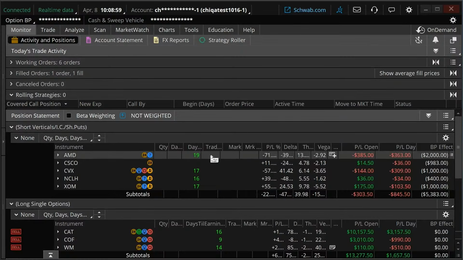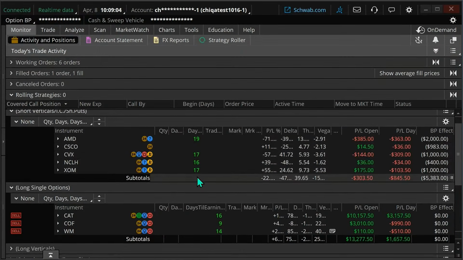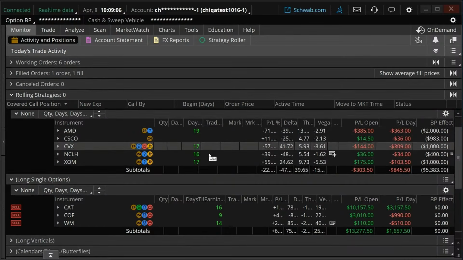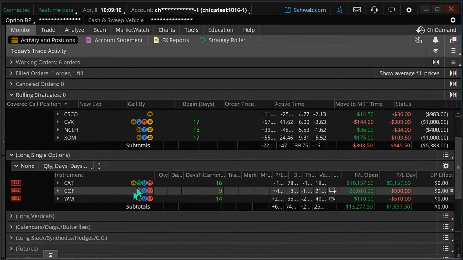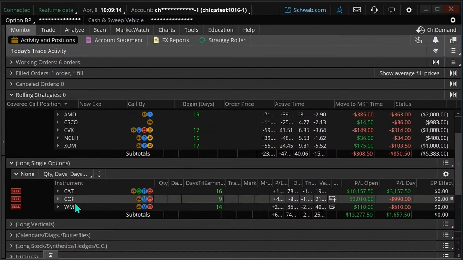And so I can see on these trades, there we go. And that just makes it easy. You don't need that script necessarily. If you look at some of these, let me just find one that's coming up, like Capital One, 9 days till expiration. Do you see this blue and red little symbol? That just means earnings is approaching. Okay, it doesn't tell you the exact number of days, but it tells you earnings is approaching.